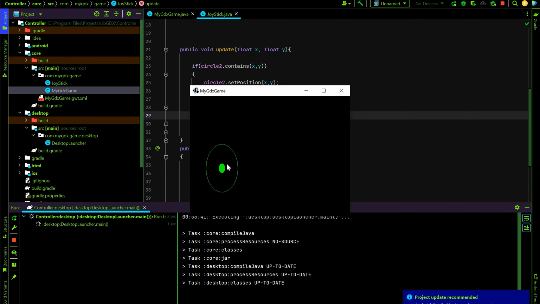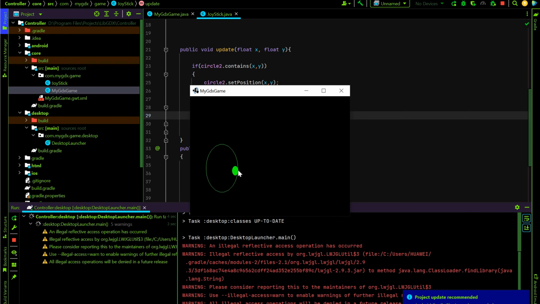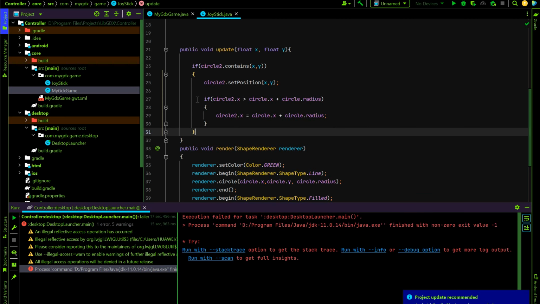Let's see what changed. As you can see, this is not going anywhere. But this will go to the top because we didn't add a control. So let's add this also.